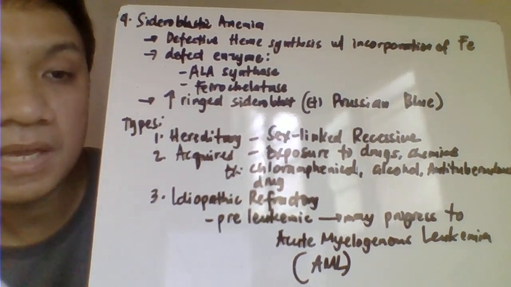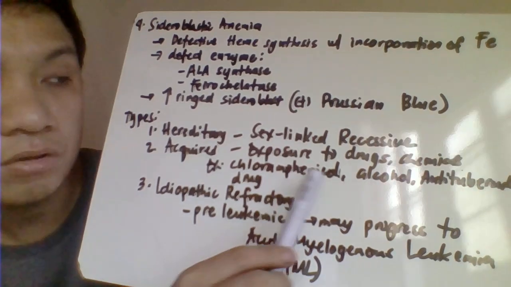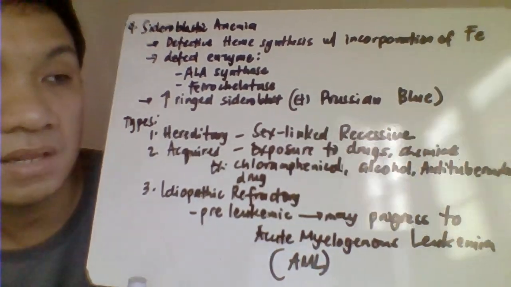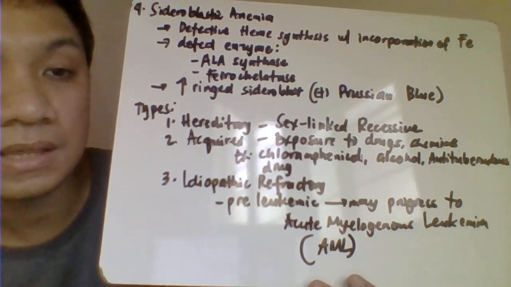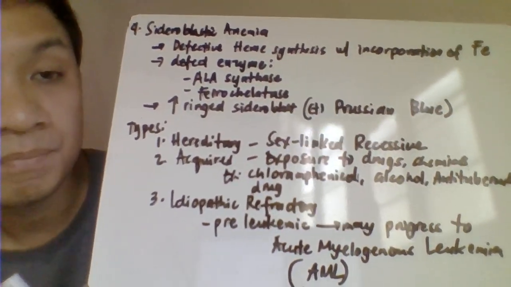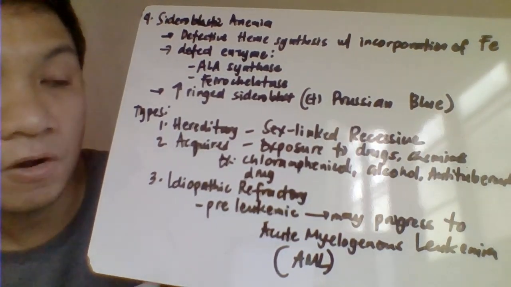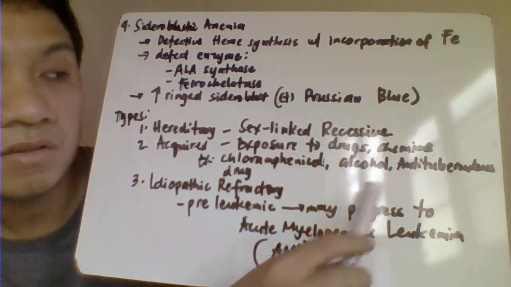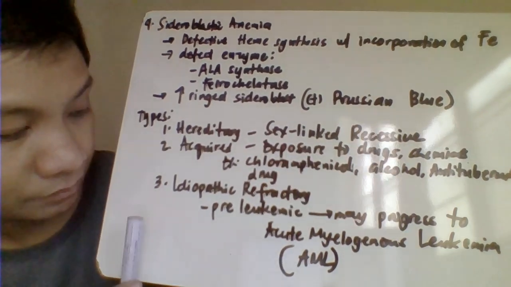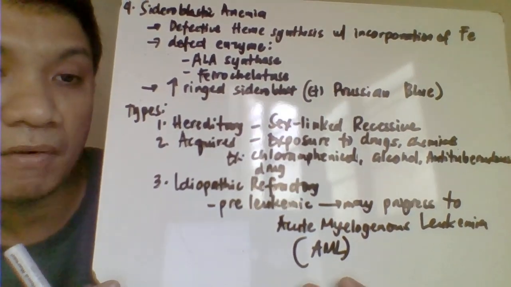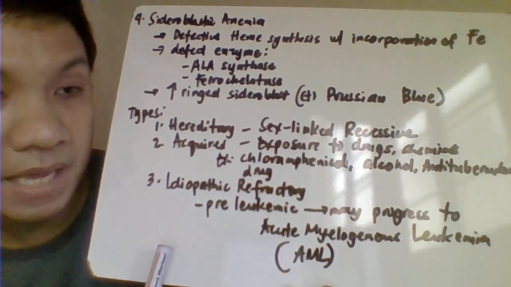Another one, you could also have here your sideroblastic anemia due to exposure to your toxins or drugs or even your medications. And that's considered here to be an acquired type of your sideroblastic anemia. Example for that, you may be exposed here to your chloramphenicol or even to your alcohol or even your drugs for your tuberculosis treatment. Idiopathic type of your sideroblastic anemia is just a pre-leukemic.